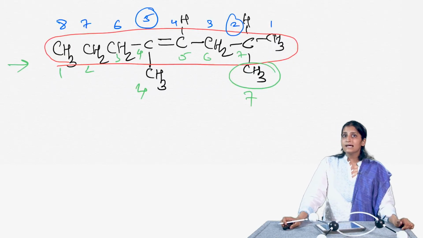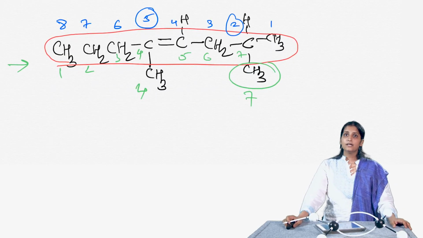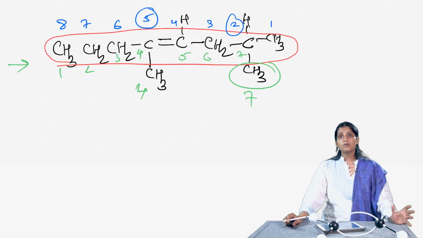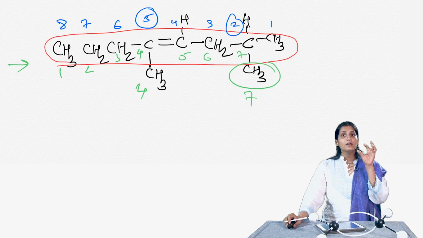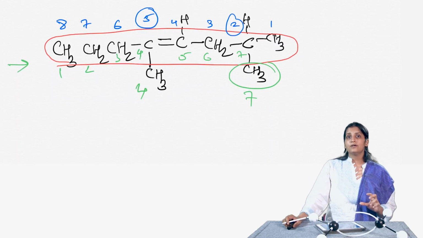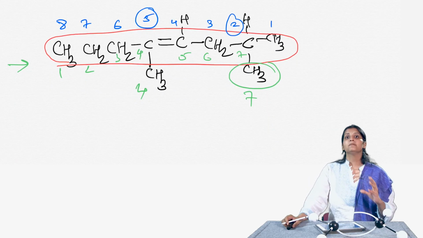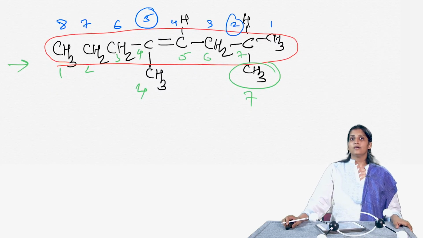So, we look for the lowest possible number. While naming cyclic alkenes, the number is not needed to denote the position of the functional group, because the ring is always numbered such that the double bond is in between carbons 1 and 2. So, you start numbering from the double bond, that is the rule. Okay. So, for example, I want to name this particular cyclic alkene here.